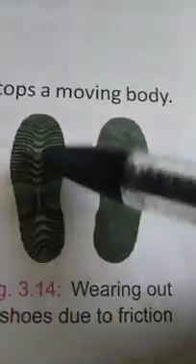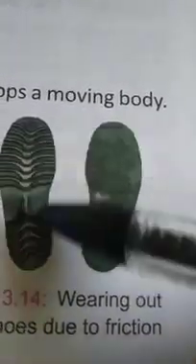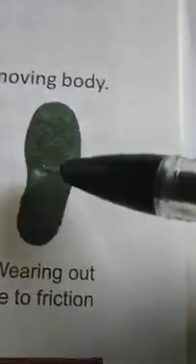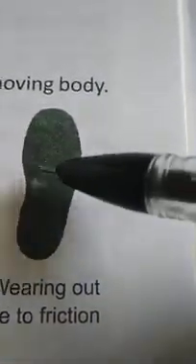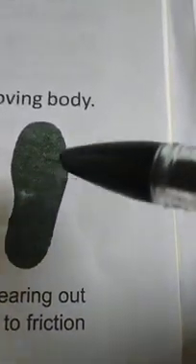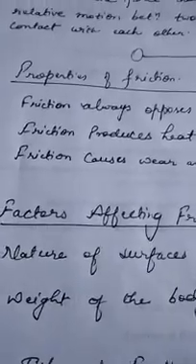The grooves present on the new shoes look like that. They help us to move on the ground properly, because this increases the friction. After a few days it becomes like this, because friction between the ground and the surface of the shoes makes it wear and the shoes slowly tear. So friction causes wear and tear of the surfaces in contact.